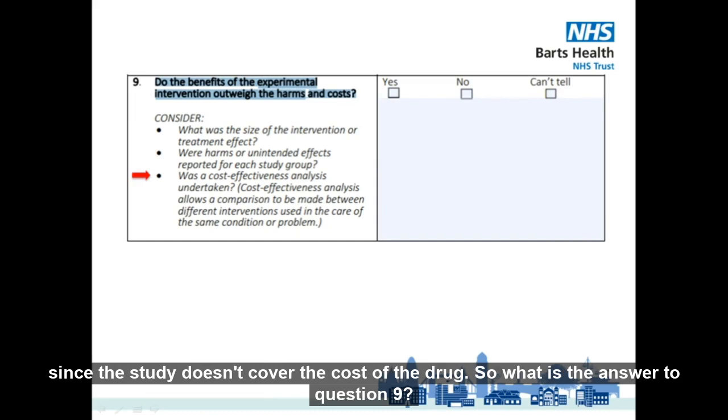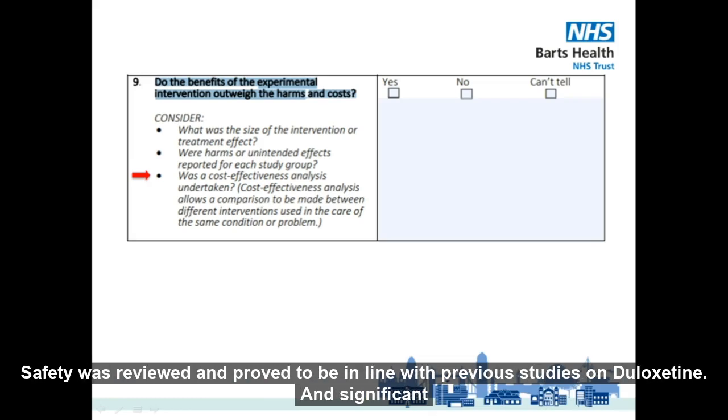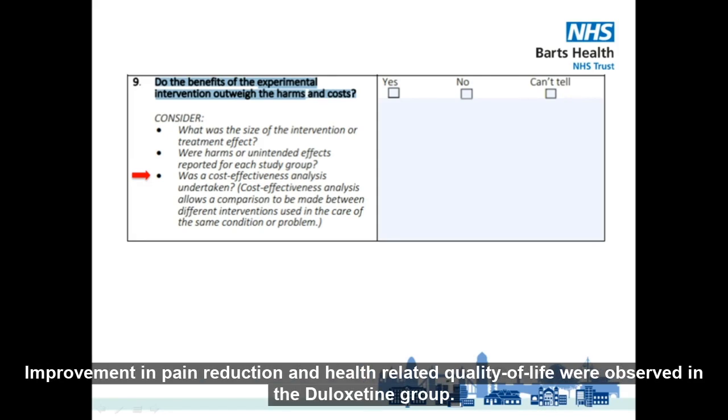So what is the answer to question 9? The study showed that the treatment effect was medium. Adverse effects were reported in both the duloxetine and placebo groups. Safety was reviewed and proved to be in line with previous studies on duloxetine. And significant improvement in pain reduction and health-related quality of life was observed in the duloxetine group.